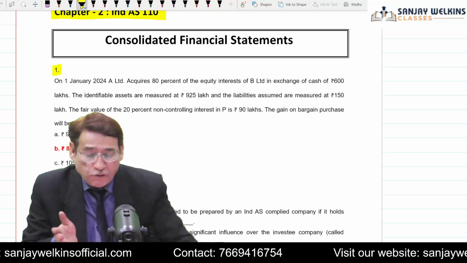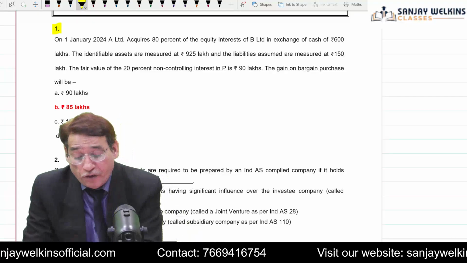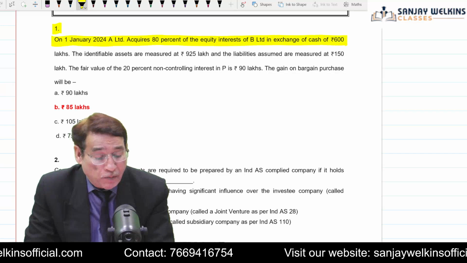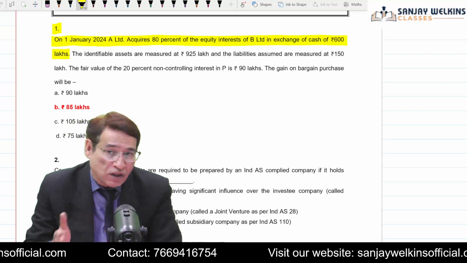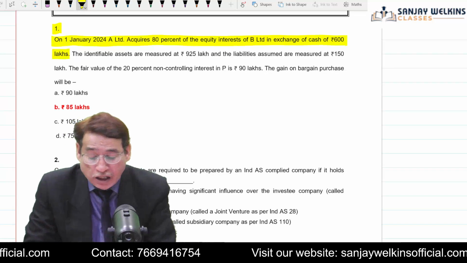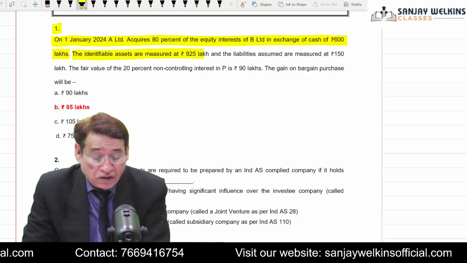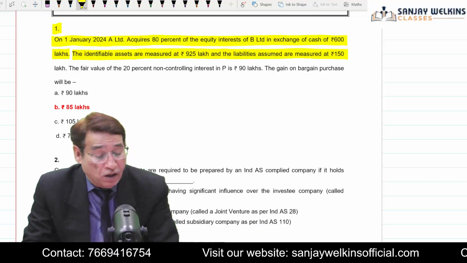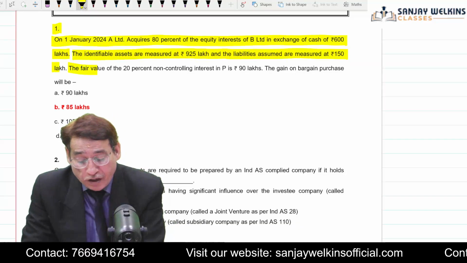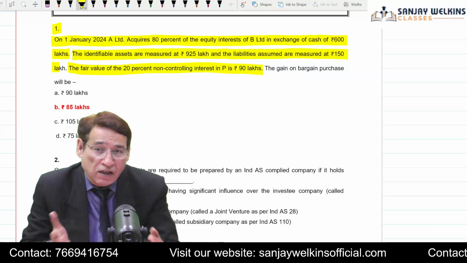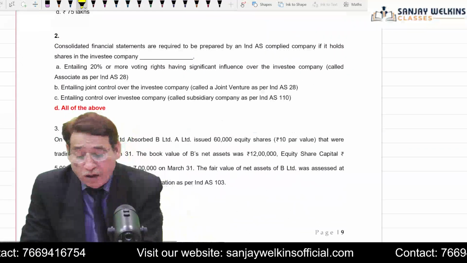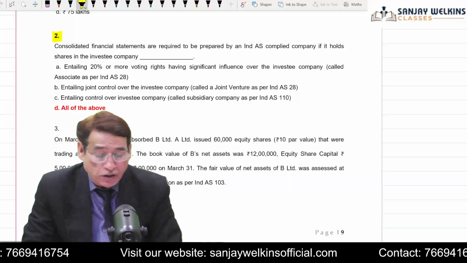For instance, if you are going to have a look over here, on 1st of January 2024, A Limited acquired 80% of B Limited in exchange of 600 lakh. Now, this is the same question which we just did a while ago. The identifiable assets are measured at 925 lakh, liabilities are measured at 150 lakh. And the fair value of 20% stake is 90 lakhs. So this question which we just did under business combination, same one. Now, question number 2 is quite interesting.